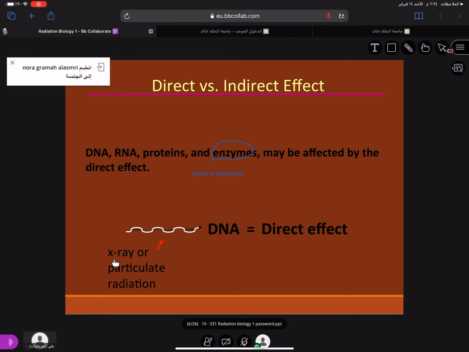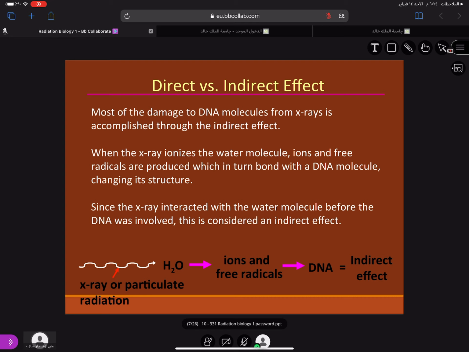Here the X-rays affect the DNA directly, which is called the direct effect. Now coming to the indirect effect, the maximum amount of damage done to the DNA is through the indirect effect. So direct effect is very less. When the X-ray ionizes the water molecule, ions and free radicals are produced, which in turn bond with a DNA molecule and change its structure.